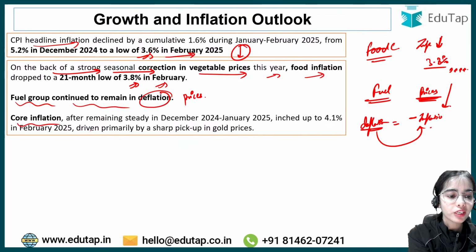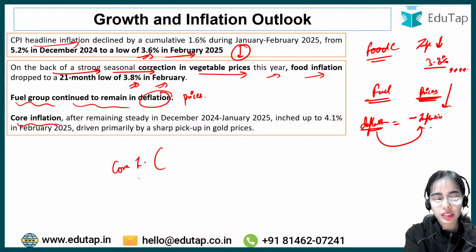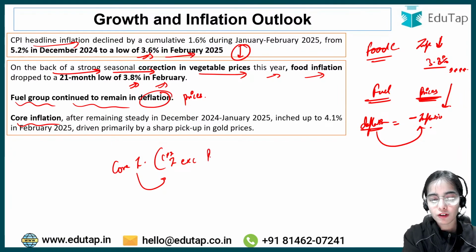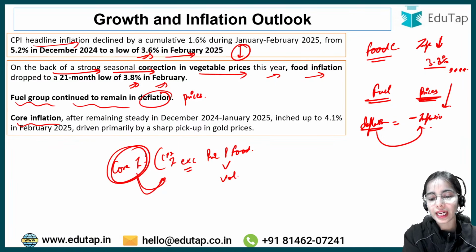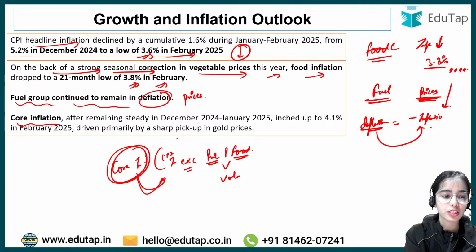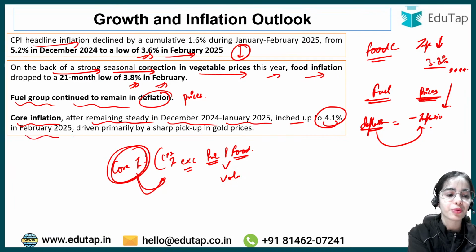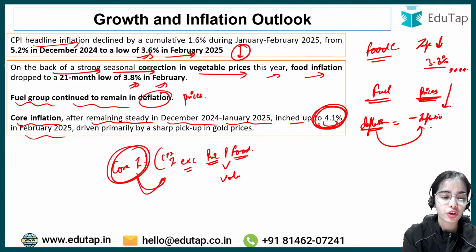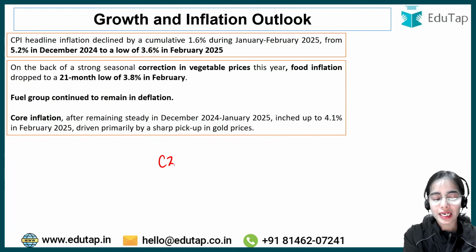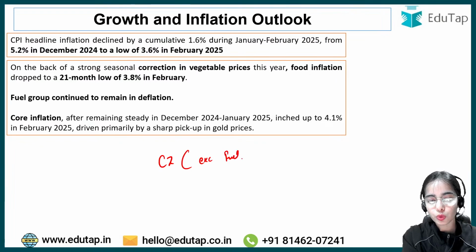Okay. Core inflation means the CPI inflation excluding the volatile prices, that is, excluding fuel and food prices. Core inflation remained steady in December 2024 and January 2025. It increased to 4.1% in February 2025. So 4.1% is the core inflation, that is, the CPI inflation excluding the volatile prices of fuel and food.